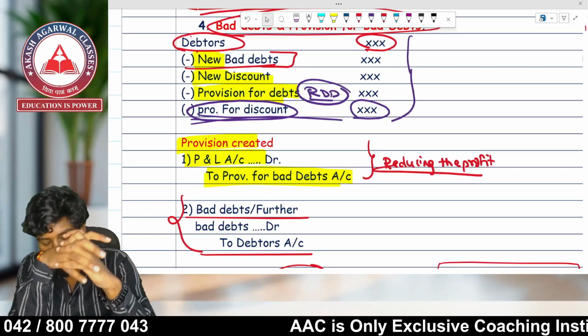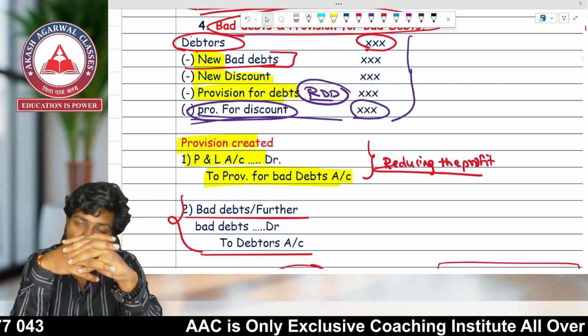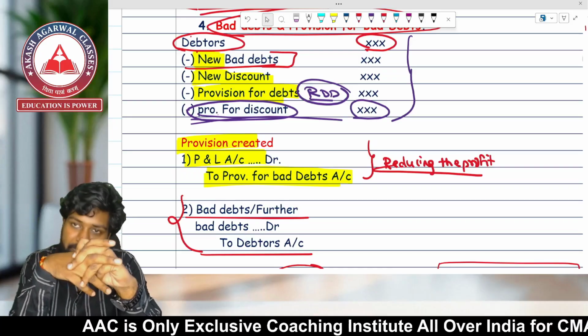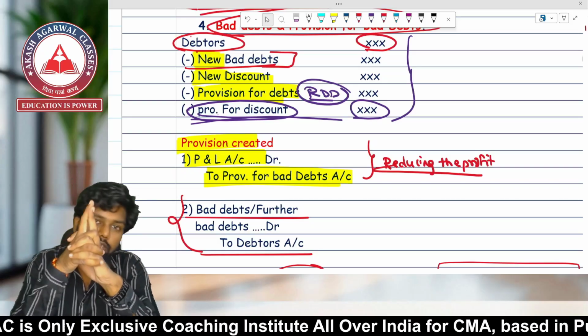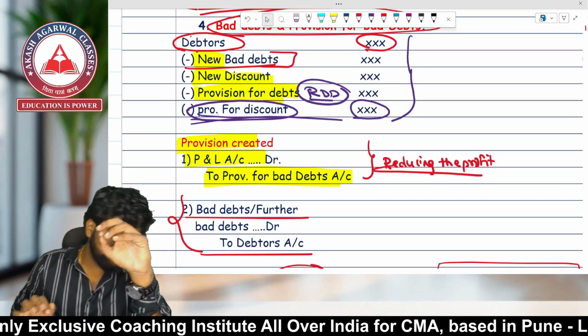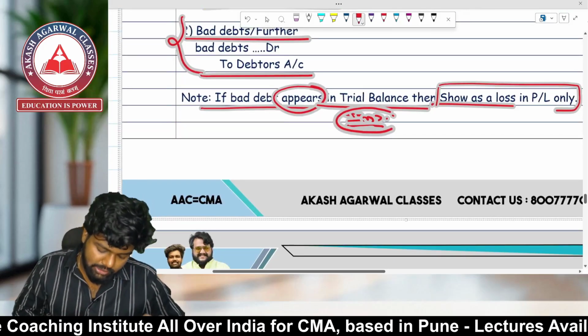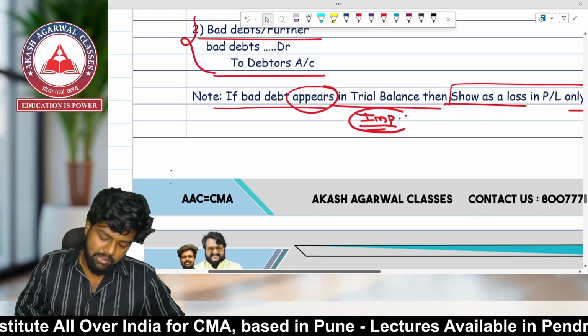When we create provision, what entry will be recorded? Profit and loss account debit to provision for bad debts. That will be reducing the profit. Bad debts further will be what entry? Bad debts account debit to what? Debtors. So these are the entries which we have to record. If bad debts is appearing in the trial balance, it will be shown as a loss in which account? P&L account.